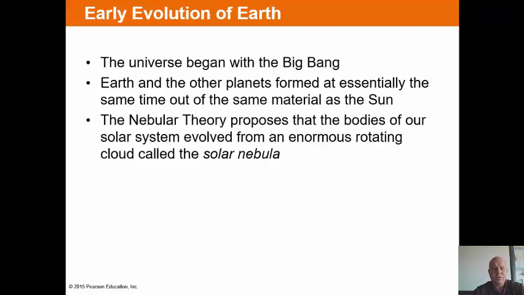Let's talk about the beginning of the universe, though. When it all began, it began in the Big Bang. That was a very infinitesimal, small point where all matter began. Whether you buy that theory or not, that's the prevalent theory that we work with right now. So it's one we'll operate from in geology.